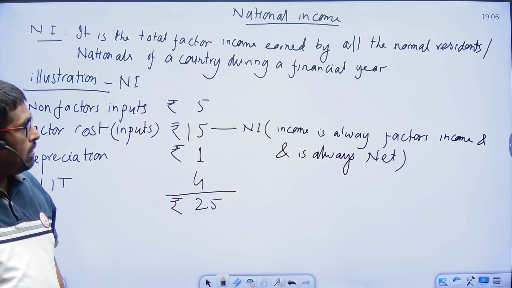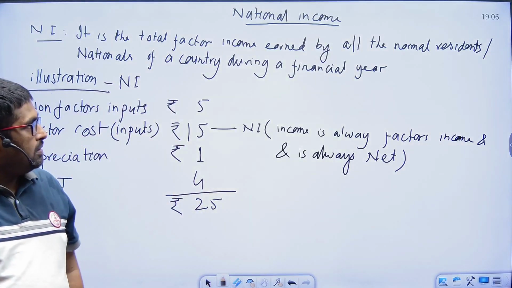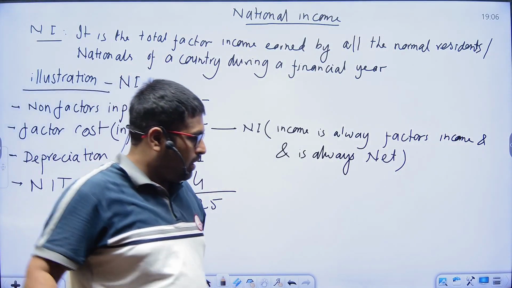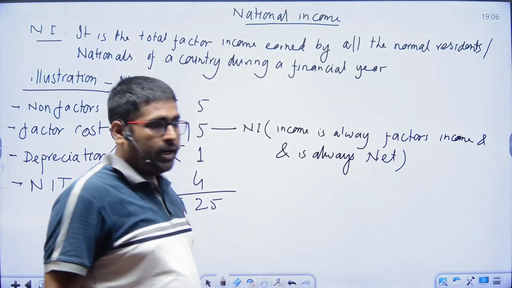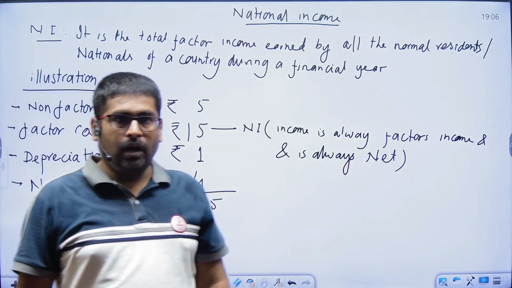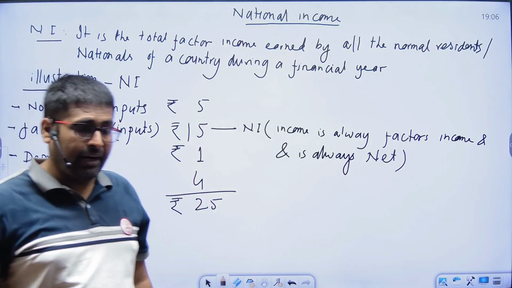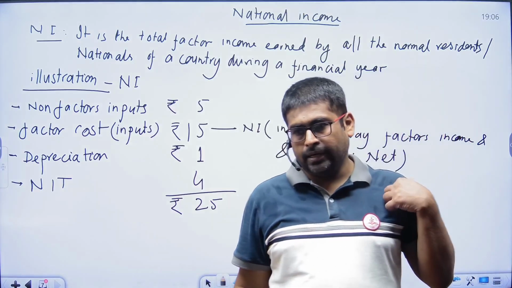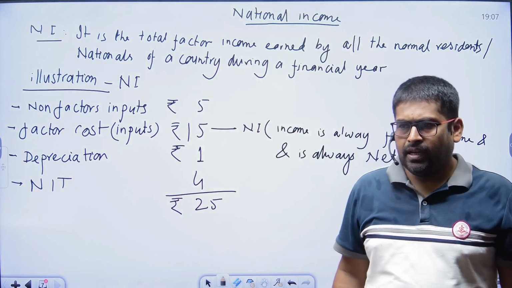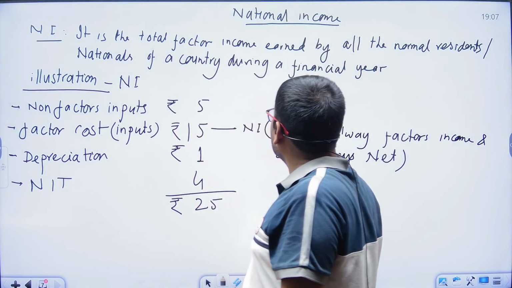So, in the series of Indian economy, GS paper, we will continue our lecture about the national income. Earlier we have discussed GDP, factor cost, market price, current prices, and constant prices, and different things in a very elaborate manner. Now we will discuss national income.